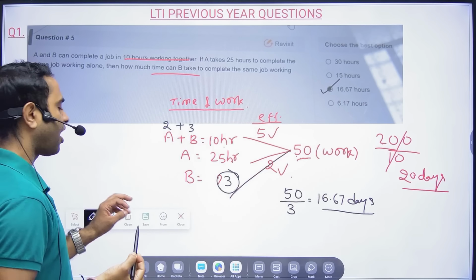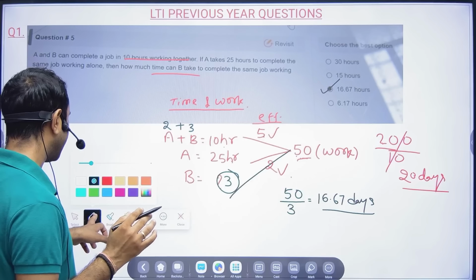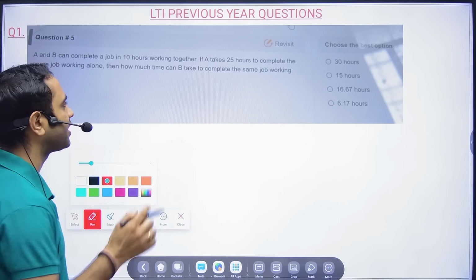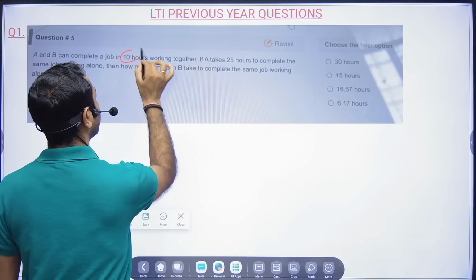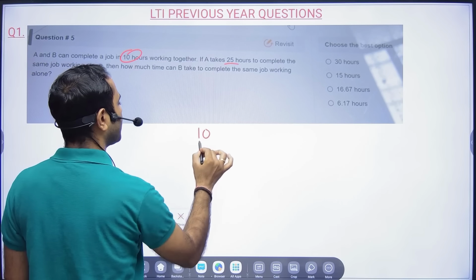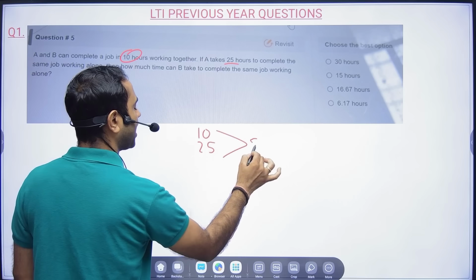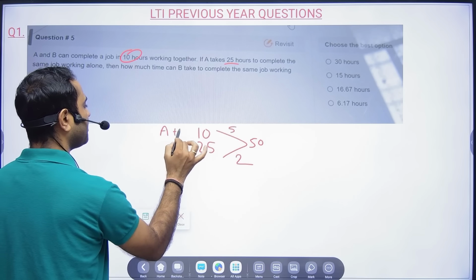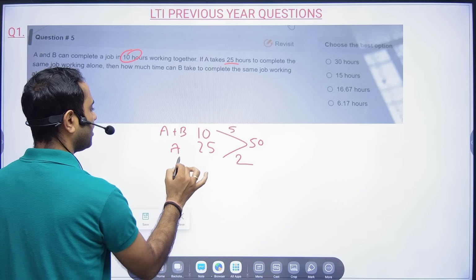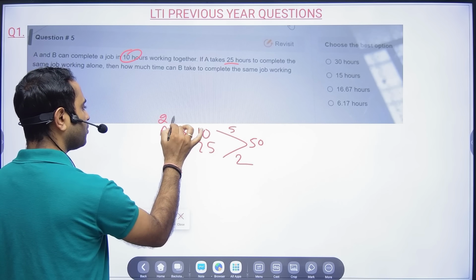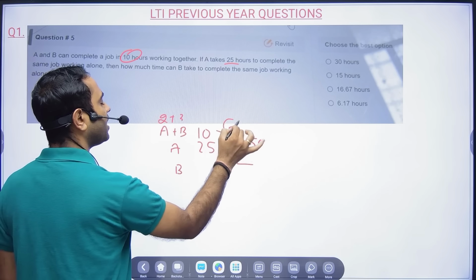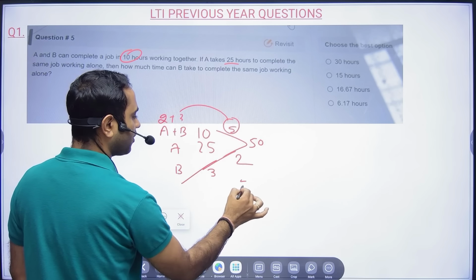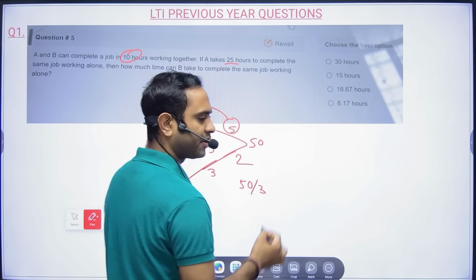Friends, how much time will this question take in the exam? I will tell you. These questions will not even take 10 seconds. See here 10, and here 25. I will assume the LCM as 50. So this is 5 times, this is 2 times. This is A plus B and this is A. A is 2, so B will definitely be 3, then only 2 plus 3 will be 5. Now B can do 3 work in a day. Total work is 50. 50 by 3, 16.67.